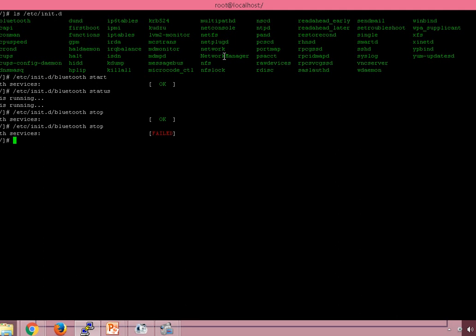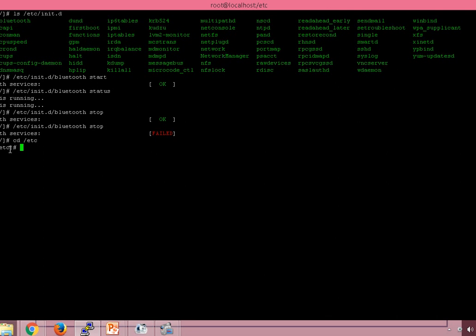Now suppose I want to list the status of all services present in the Linux system. For that, first I need to enter into the etc directory. So I will enter into the etc directory.